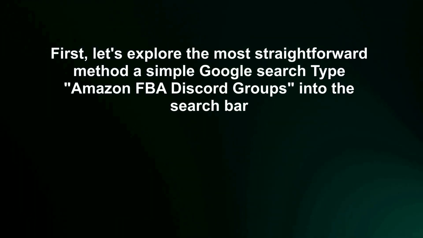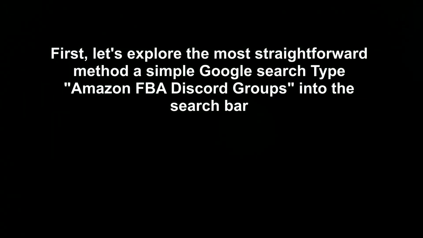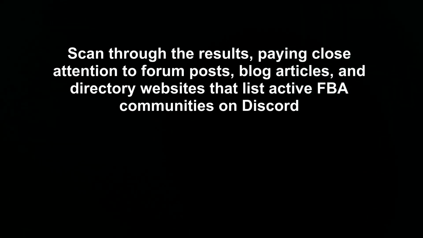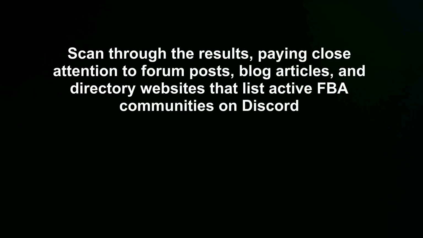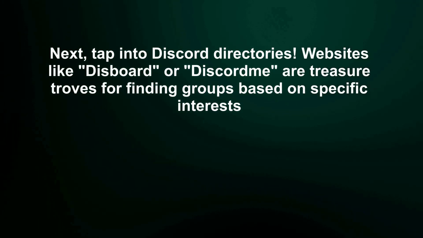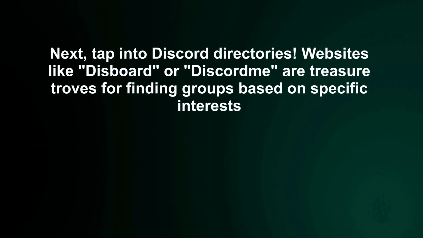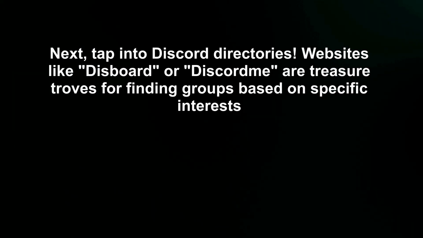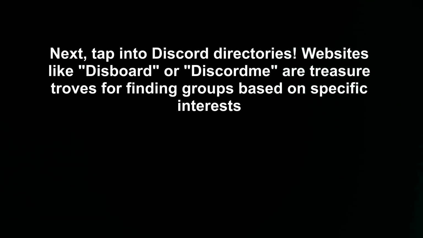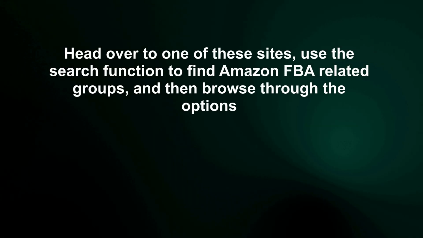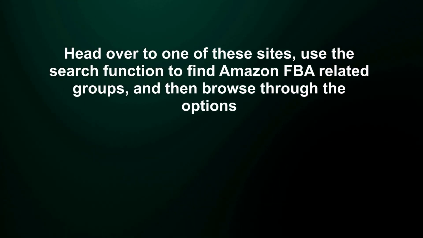Type Amazon FBA Discord groups into the search bar. Scan through the results, paying close attention to forum posts, blog articles, and directory websites that list active FBA communities on Discord. Next, tap into Discord directories. Websites like Discord or Discord are treasure troves for finding groups based on specific interests. Head over to one of these sites, use the search function to find Amazon FBA-related groups, and then browse through the options.